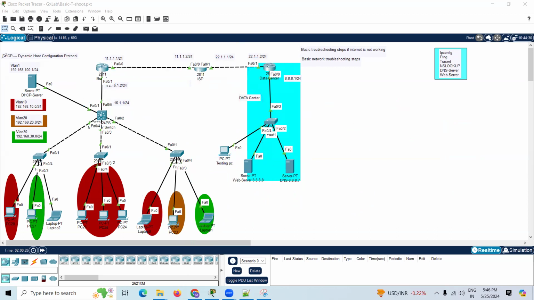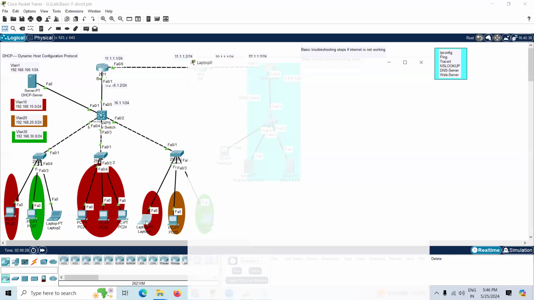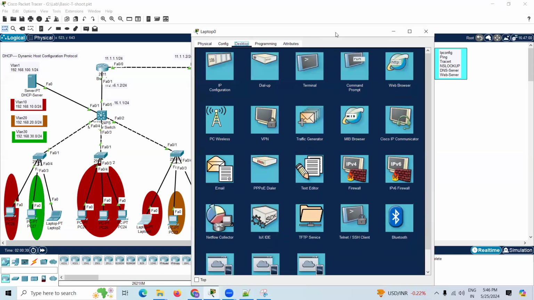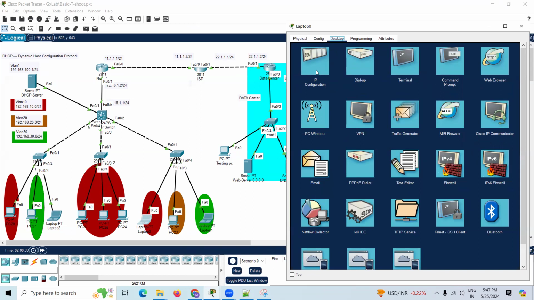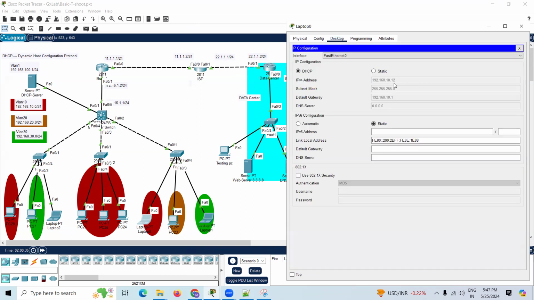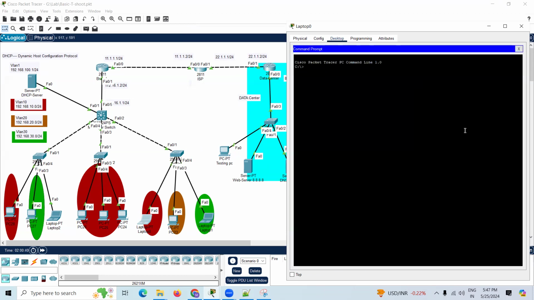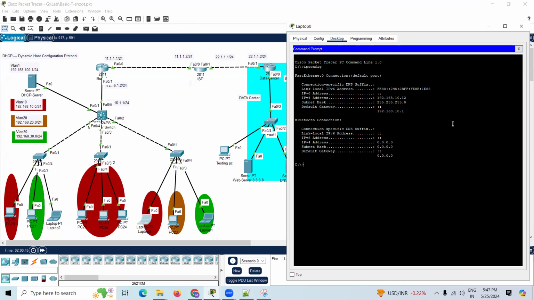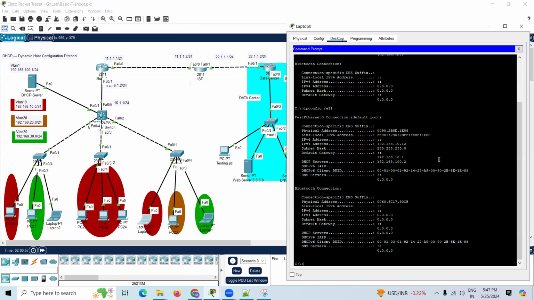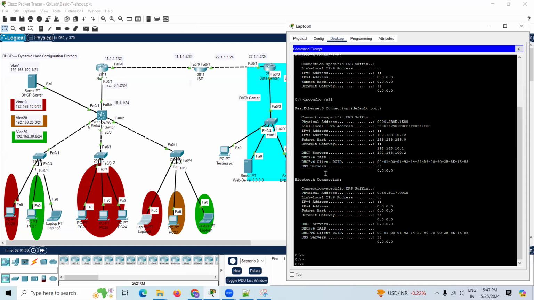Now our task is troubleshooting. You can check here with a neighbor user who can access the internet. He got the IP address 192.168.10.1. With the help of the ipconfig details, it is working fine. He got the IP address 192.168.10.12 and he is in VLAN 10. He also got a default gateway for this IP address and more details, including the server details.